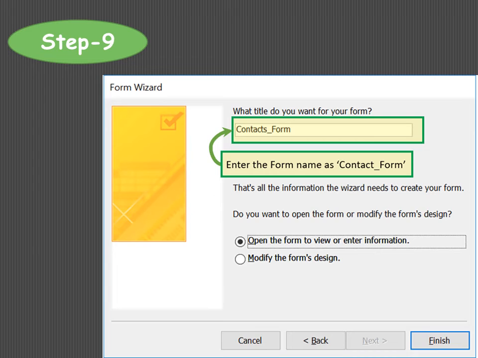And after that, do you want to open the form or do you want to modify the form design? If you want to modify the form, then you will choose the option modify the form's design. Otherwise, if you just want to view and enter the information in a form, click on the radio button open the form to view or enter information, which will be clicked by default. Afterwards, click on the finish button.